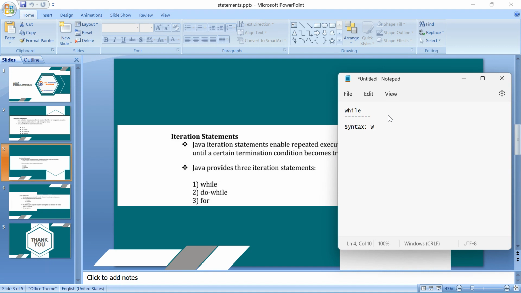What is the syntax for while? You have to use the keyword while, definitely. And here we have the condition. What the types of conditions are and how to write the condition, you know very well, I think, because we have discussed it. Then there is an open bracket, the open flower braces, and here we have the statements. I won't type those things now. These are nothing but the statements.